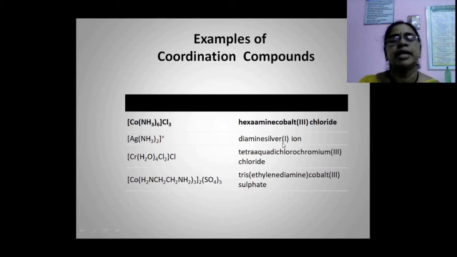Next one, diamminesilver ion. Here silver is the central ion, and the ammonia molecules are called ligands. Another example, tetraaquadichlorochromium. This Roman numeral indicates the oxidation state.